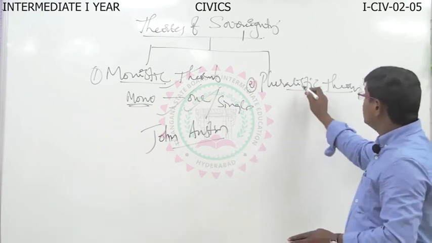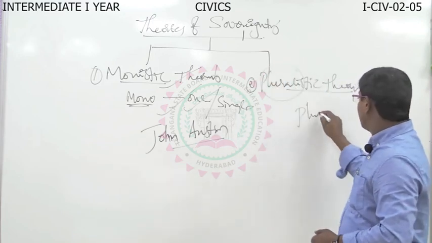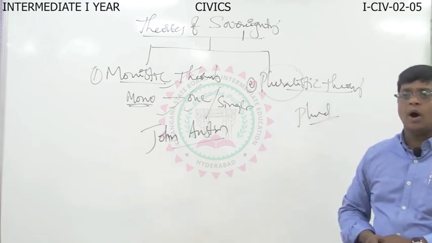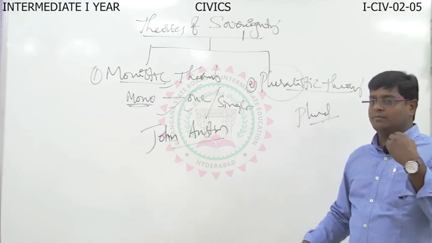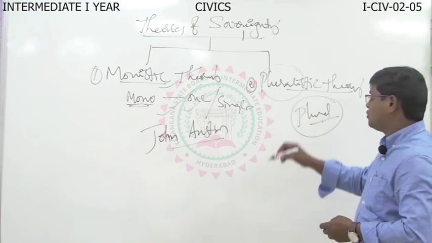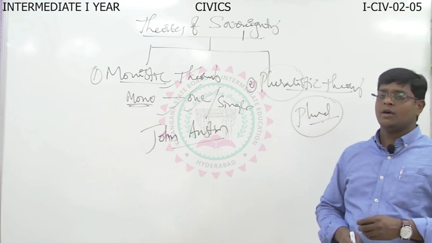That means it was plural in nature. Plural means more than one. That power is enjoyed by more than one group or people. That is the pluralistic theory of sovereignty.